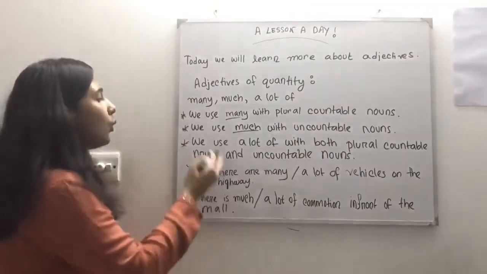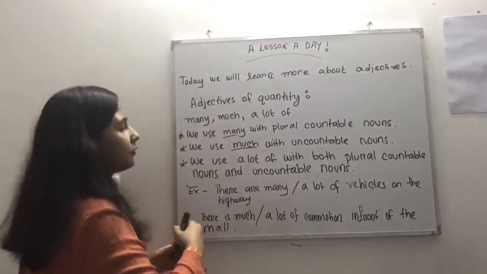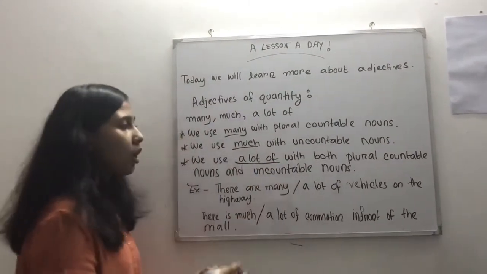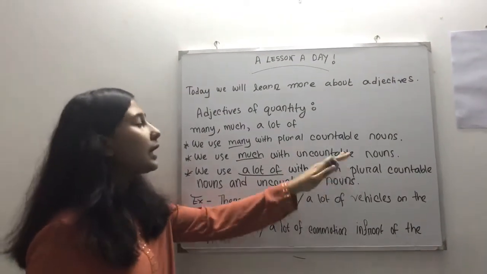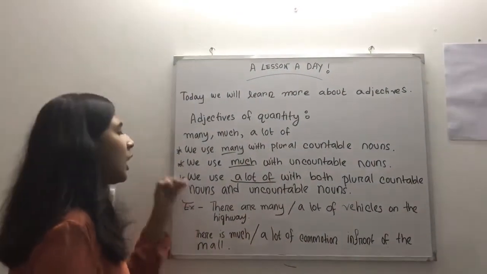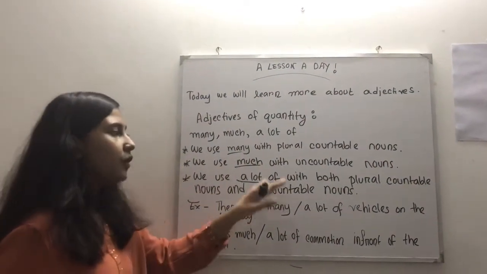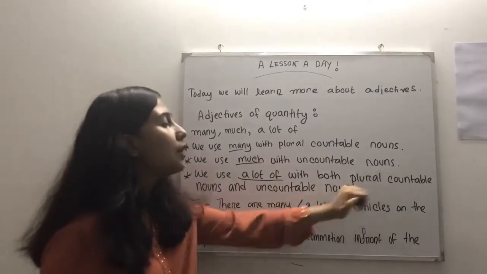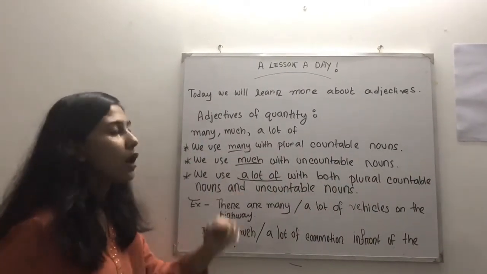Third, we use a lot of with both plural countable nouns and uncountable nouns.